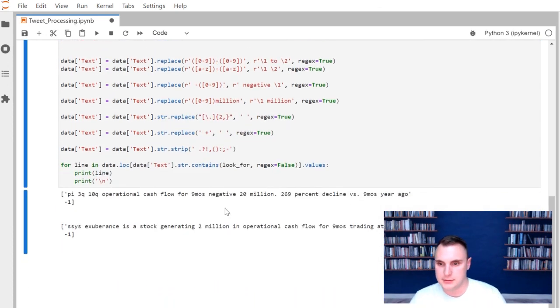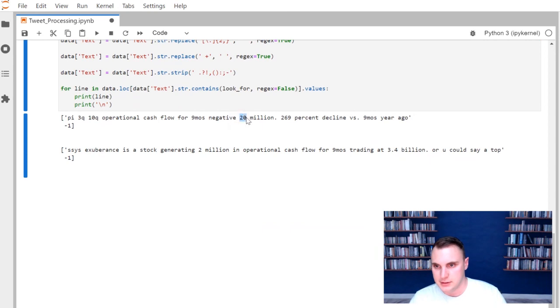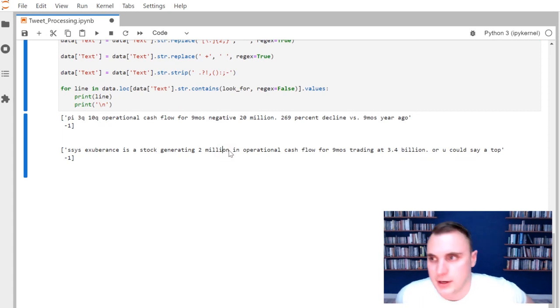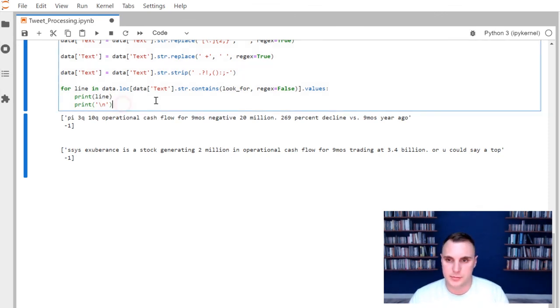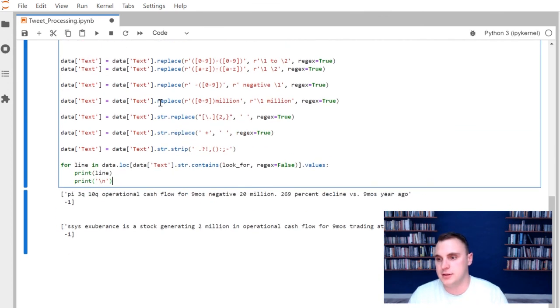And if I run that, you can see our million was separated from the 20. So again, this is a lot of processing that we need to do. I'm actually going to stop right here. I won't painfully go through all of the different things that you have to do.